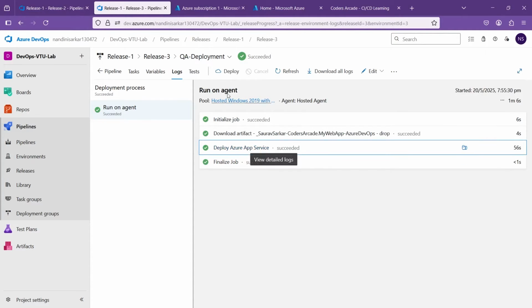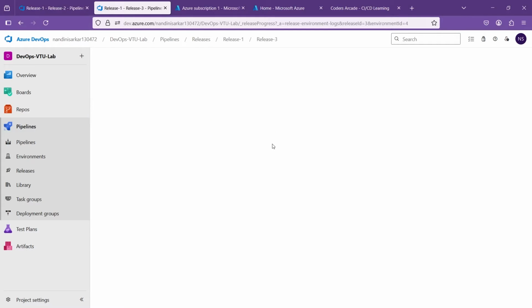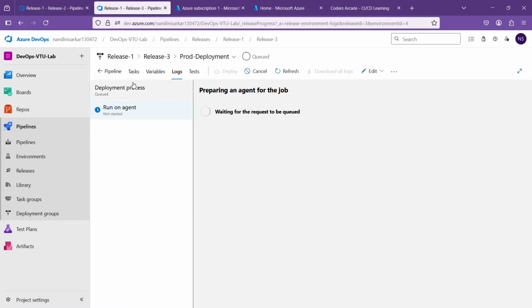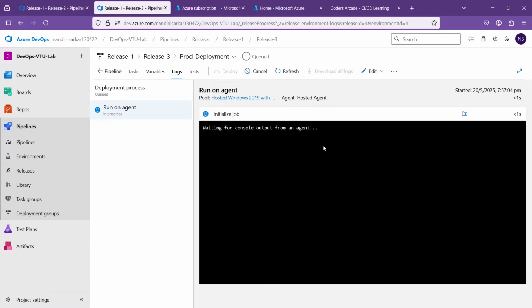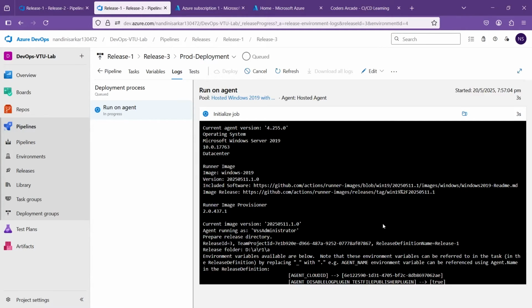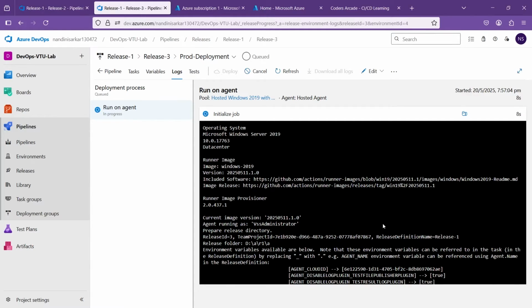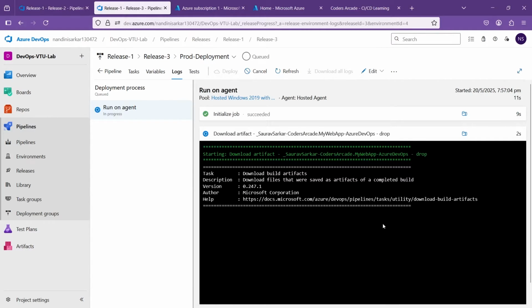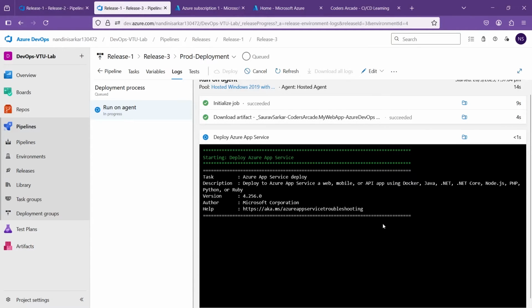So again we got that URL, and let's go to the other one, prod deployment, and let's see what is happening here. See, prod deployment also started. It is waiting for the queue actually, because I need that prod deployment URL, right? That's why I'm doing this. The QA one succeeded. Now we'll get another URL. It initialized the job. It is downloading the artifacts. Done. Now, this time you can see it is prodDemoCA, right? You can write QA and prod, doesn't matter.